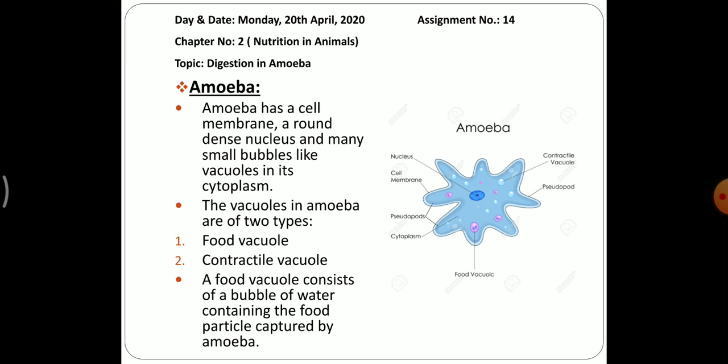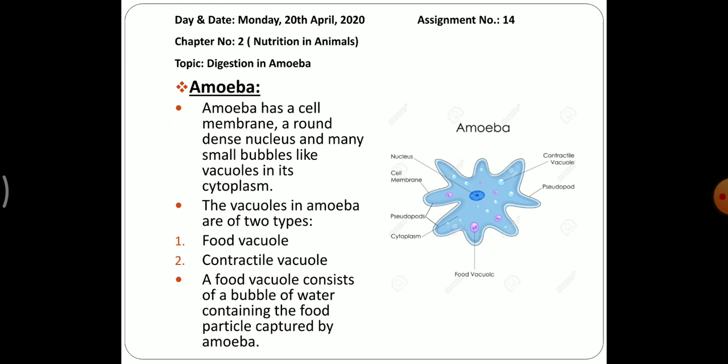Amoeba has a cell membrane and a round dense nucleus. In between you can see the nucleus in the picture and many small bubbles. These bubble-like structures are given in the amoeba, and what are these called? They are called vacuoles, and where are they present? In the cytoplasm. So amoeba contains all these parts: cell membrane, nucleus and vacuole.